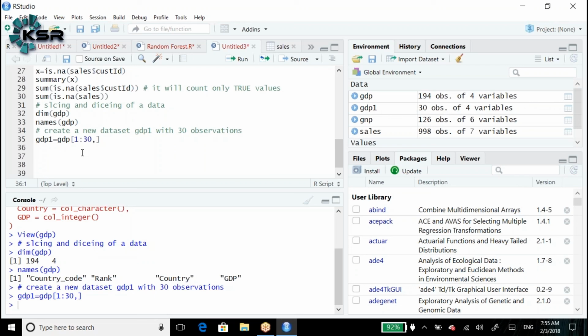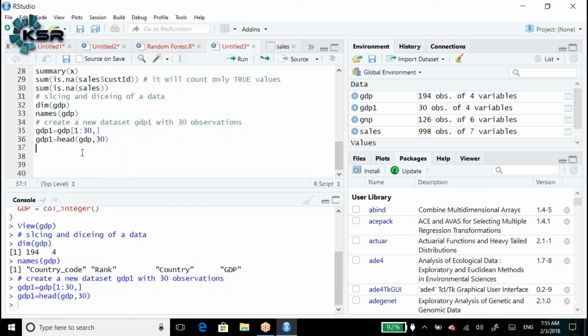Another way to create GDP1 is equal to head of GDP comma 30. That means it will create from the GDP data set the GDP1 with 30 observations. The same thing as output.